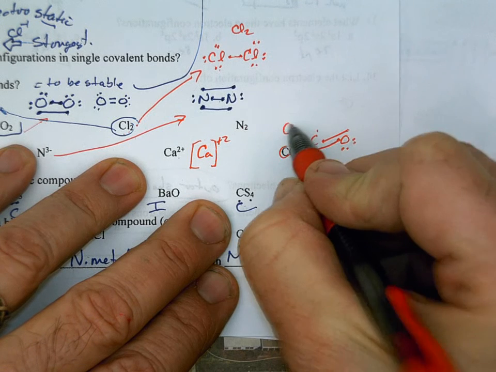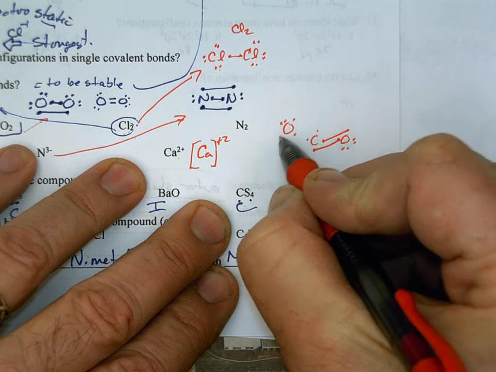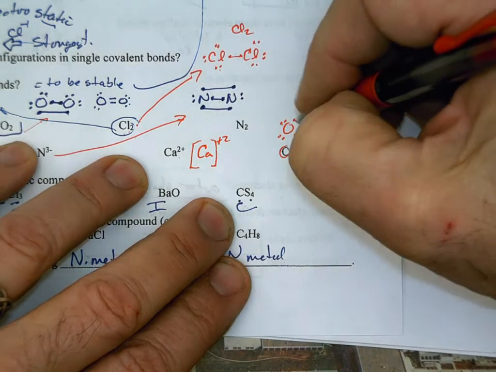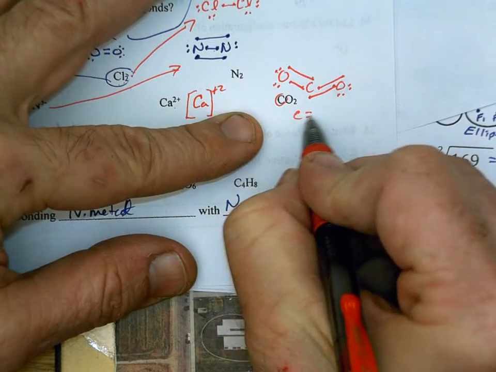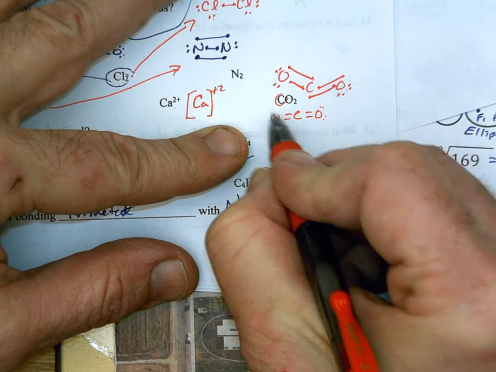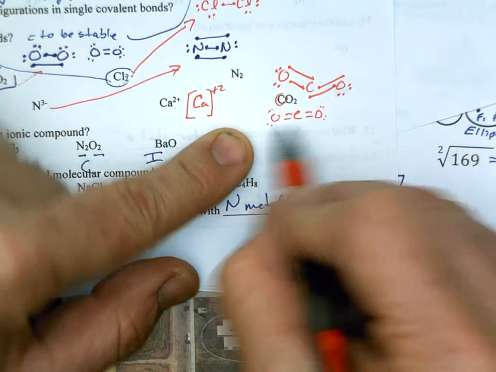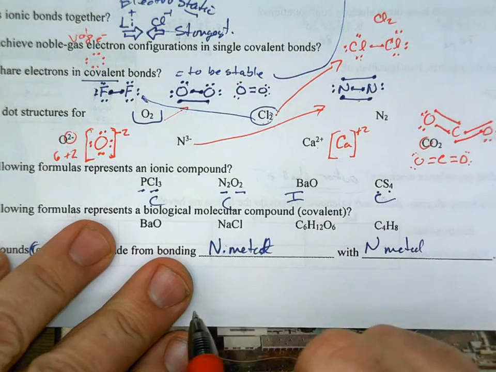We need 1 more oxygen. 1, 2, 3, 4, 5, 6. Okay, those 2 will share and those 2. Now, this is kind of messy. In actuality, it'll be like this. There'll be a linear molecule. So if we asked you the shape for that one for VSEPR, that's going to be linear. These guys were also linear, okay?